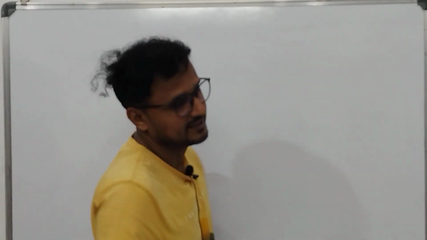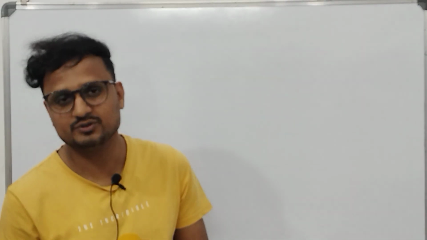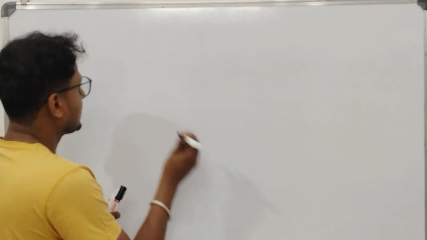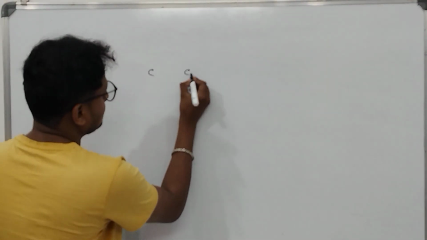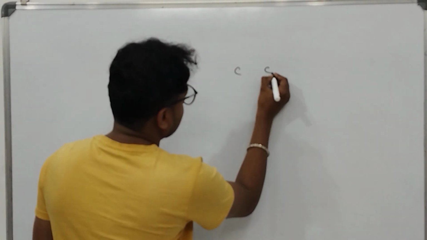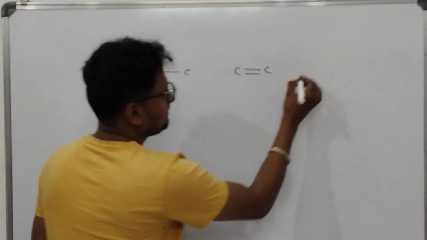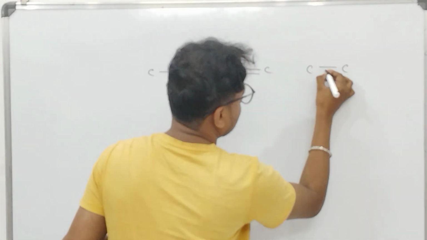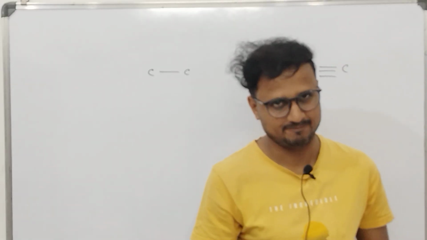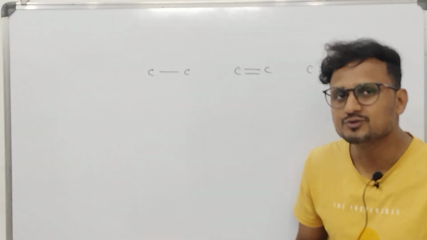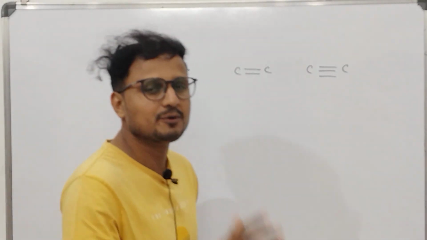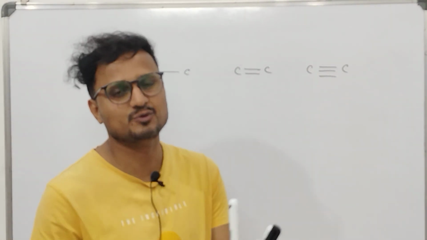can be classified. Now before going into that, I want to tell you how the carbon forms compounds. As I told you, carbon can form multiple bonds. A carbon-carbon single bond can be formed, between two carbons a double bond can be there, and a triple bond can be there. Now carbon can easily form compounds with hydrogen, and the compounds which have carbon and hydrogen are called hydrocarbons.